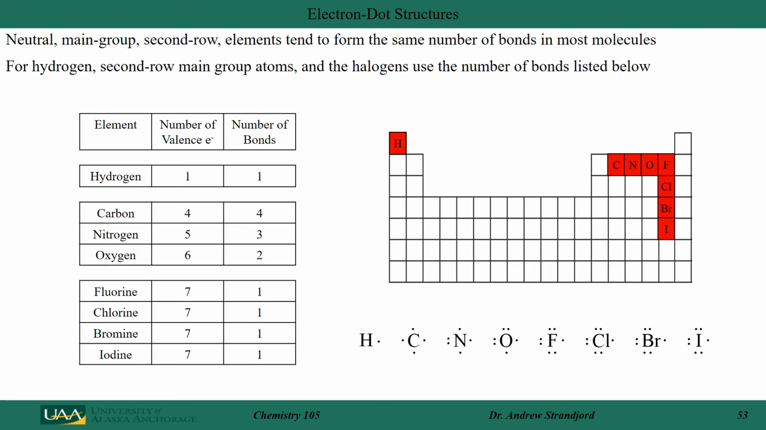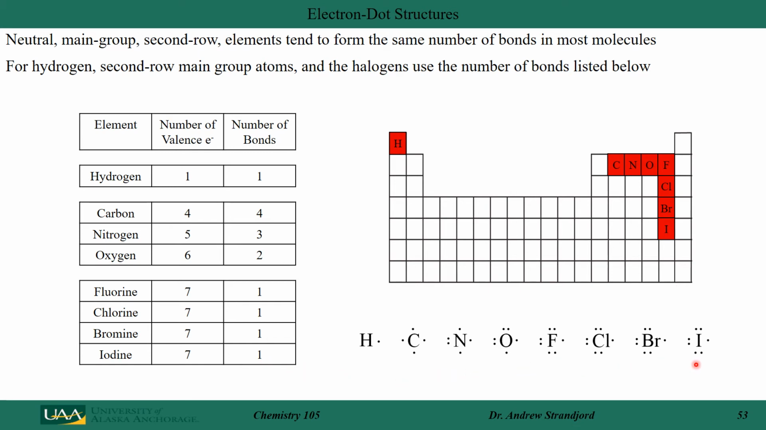If we kept on drawing Lewis dot structures for molecules made out of hydrogen and these atoms highlighted in red here, we tend to see that there's a common theme arising. Hydrogen likes to have 1 bond to it. Carbon likes to have 4 bonds to it. Nitrogen likes to have 3, and oxygen likes to have 2, and all of the halogens like to have 1.